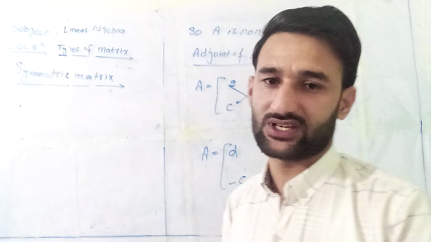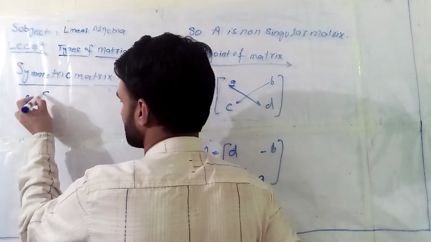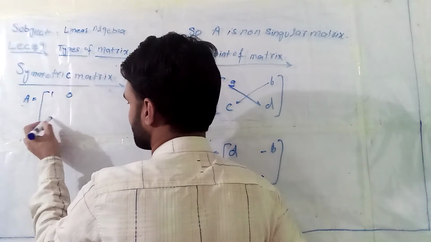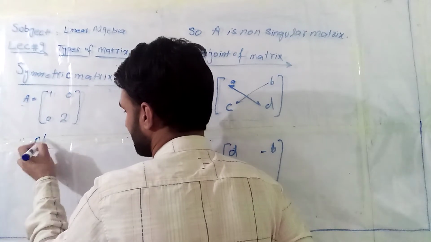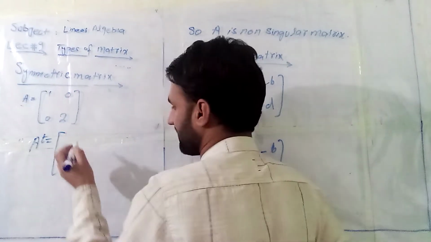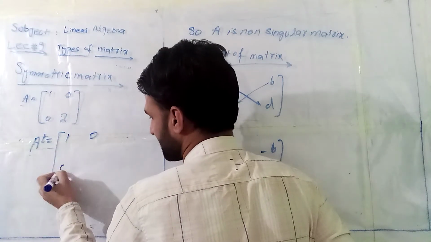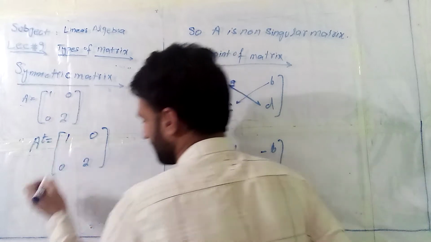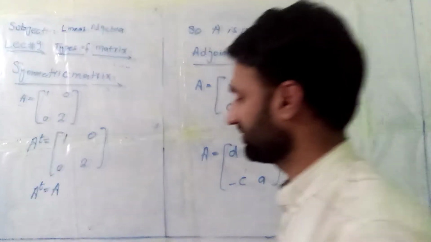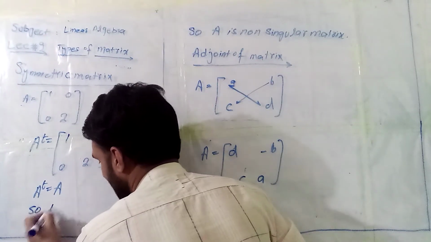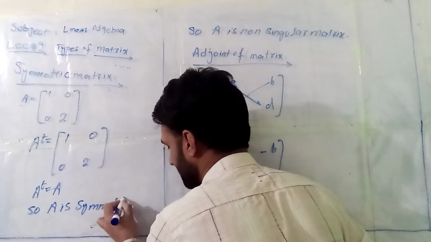For example, let's check a very simple example. Suppose I have the matrix 1, 0, 0, 2. You can take the transpose of this matrix. A transpose: 1 stays, 0 stays, 0 stays, 2 stays. So we can notice that A transpose is equal to A. So A is a symmetric matrix.